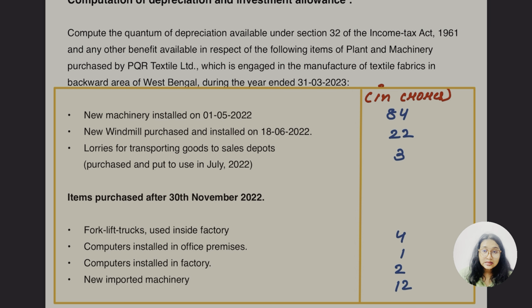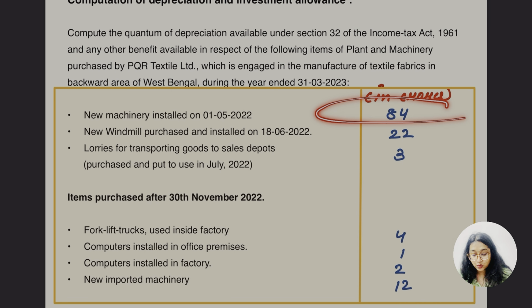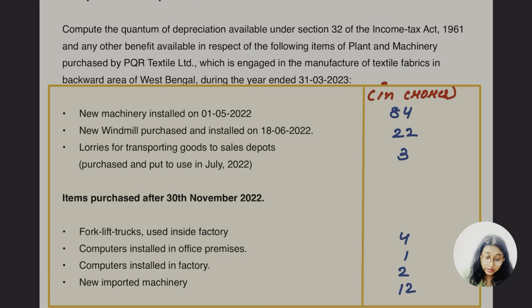Now, here they are saying new machinery installed on 1st 5 2022, 1st May 2022. So this means it's installed and used for more than 180 days. Okay, now new windmill purchased and installed on 18/6/2022, that's 22 crore. These amounts are in crore. So definitely it's going to be at what rate? Windmill was 40%, not the 15. For normal plant and machinery, remember, 15% was the depreciation rate. What about the windmill? It's going to be 40%. I know this much.